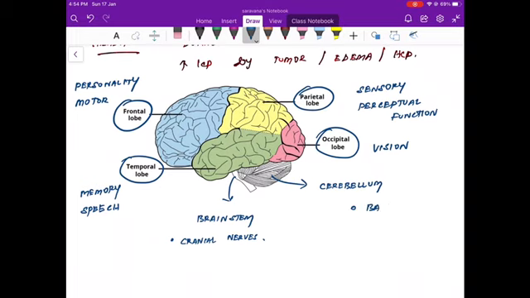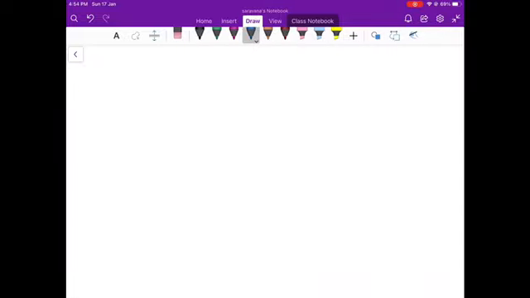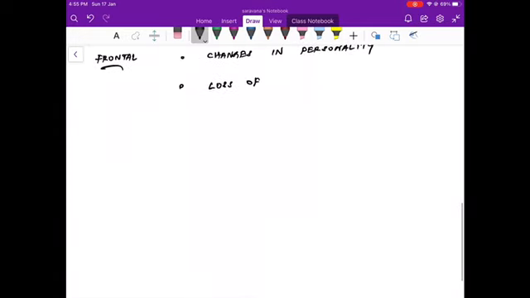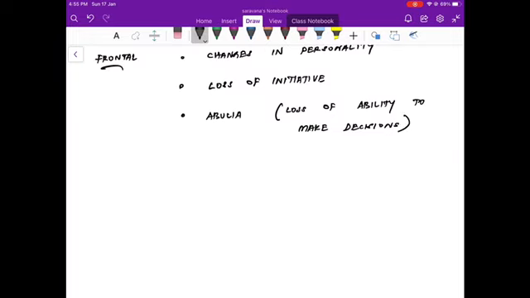Predominantly based on the location, these tumors will present in a variety of pictures. First we'll deal with the frontal lobe. Frontal lobe tumors will present with changes in personality. As we know, the dorsolateral prefrontal cortex is essential for personality. So changes in personality, loss of initiative. And one more important feature associated with frontal lobe lesions is abulia, which means loss of ability to make decisions.